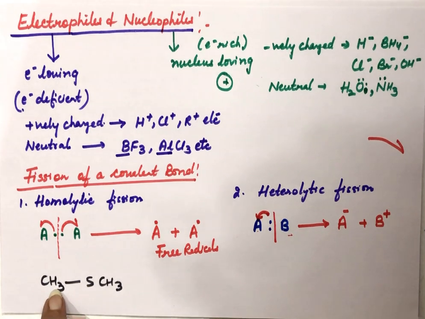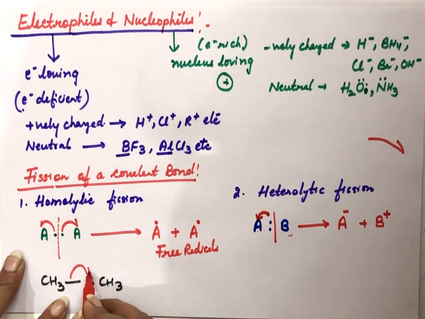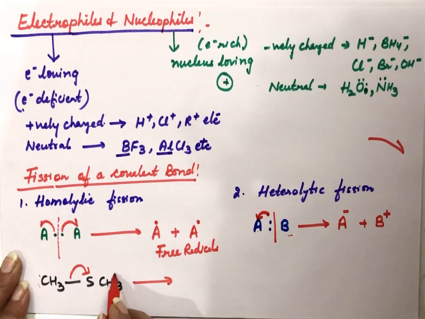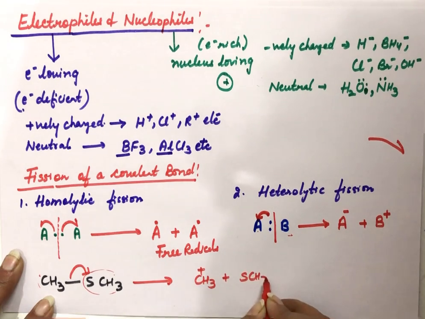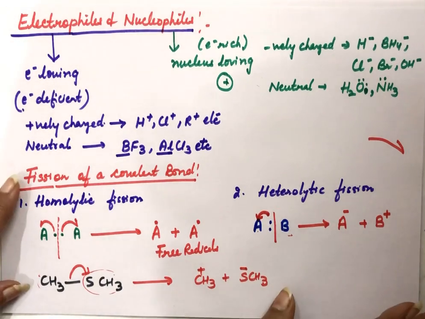Sulfur is more electronegative than carbon, so the shared pair of electrons will move towards sulfur. As a result, one will become a positively charged species, a cation, and the other a negatively charged species, an anion. Using the curved arrow, we can show the formation of these reactive intermediates.